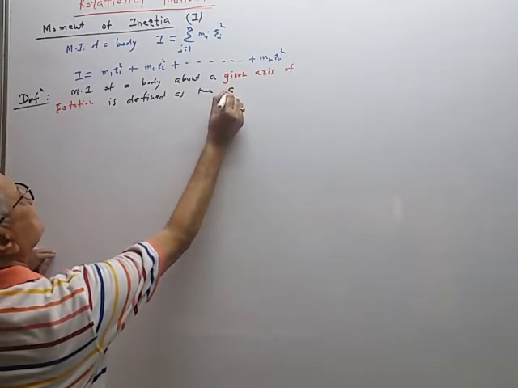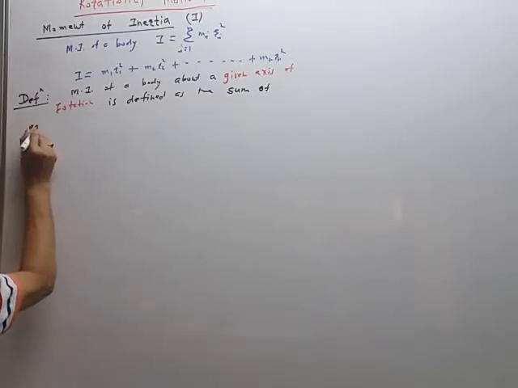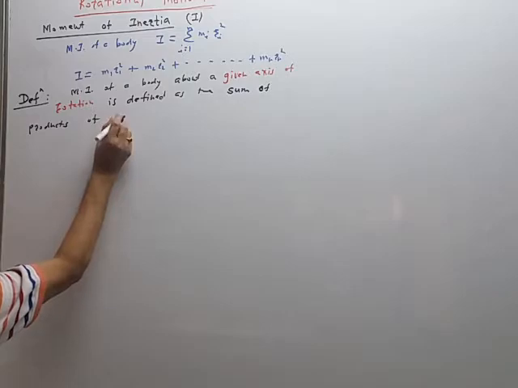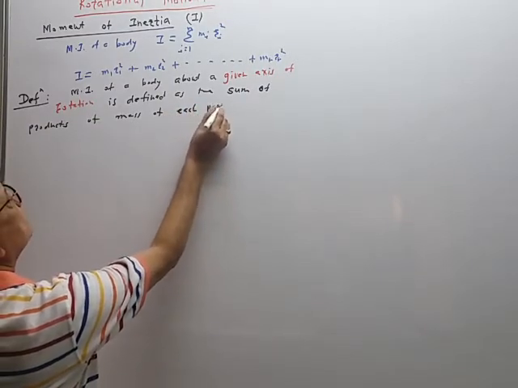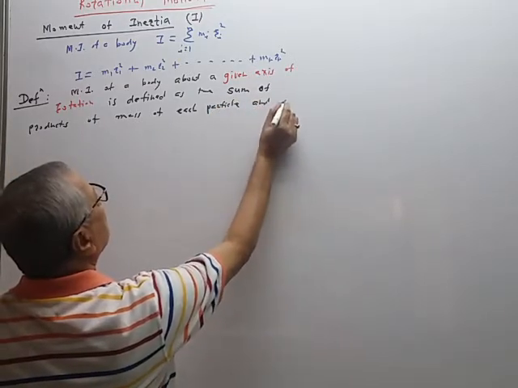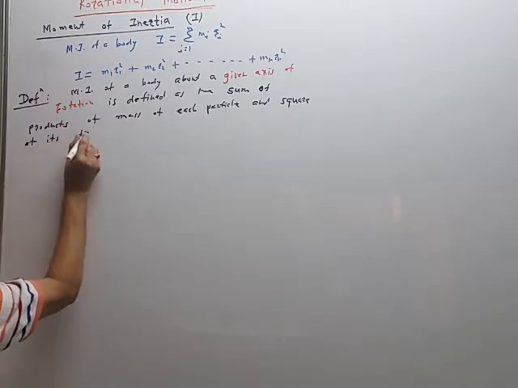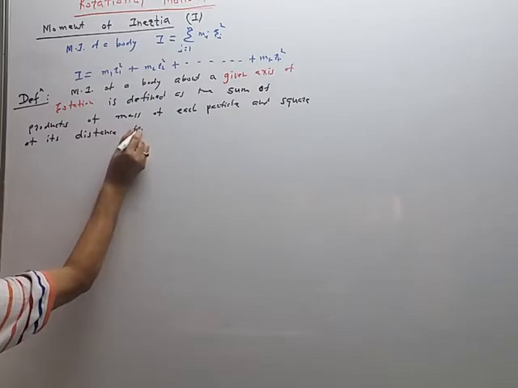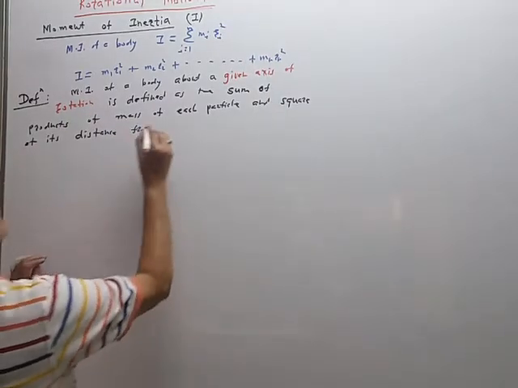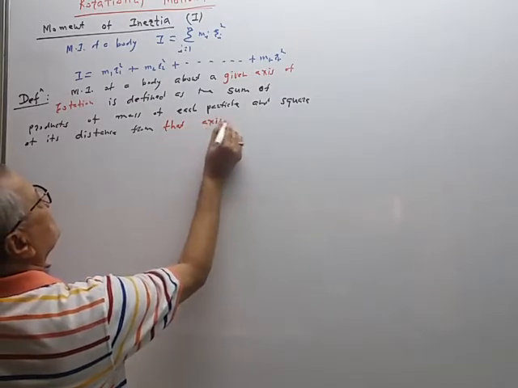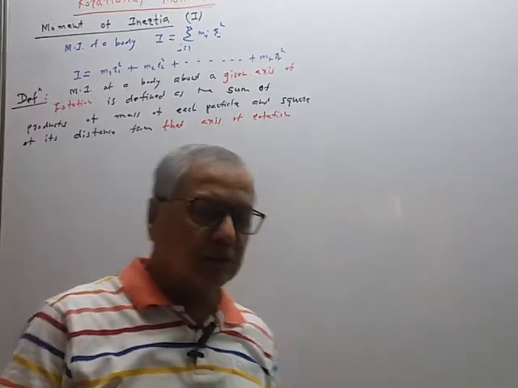the summation, meaning sum of the products of mass of each particle, every particle, mass of each particle and square of its distance from that axis of rotation, or from the given axis of rotation. So this is the formula, mi ri square.